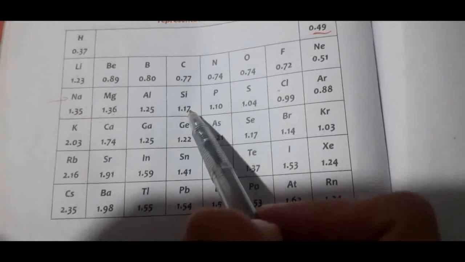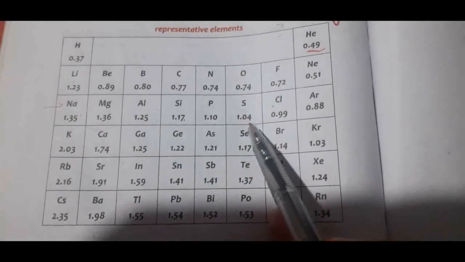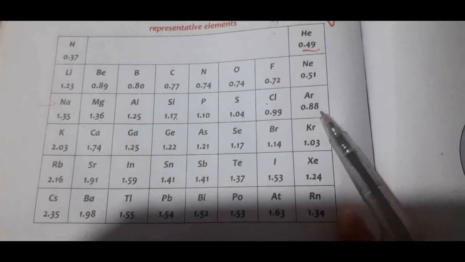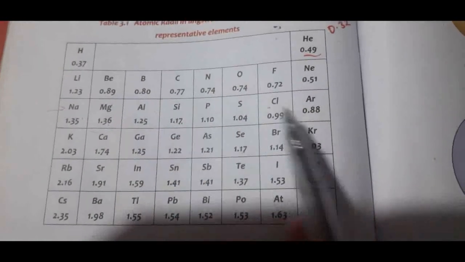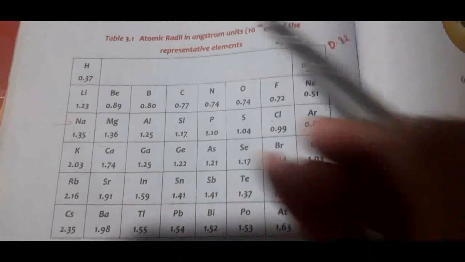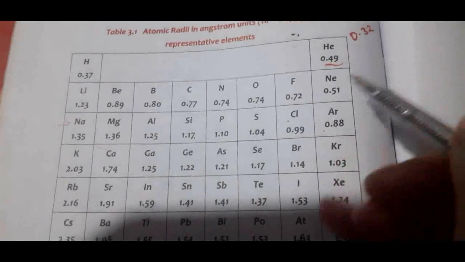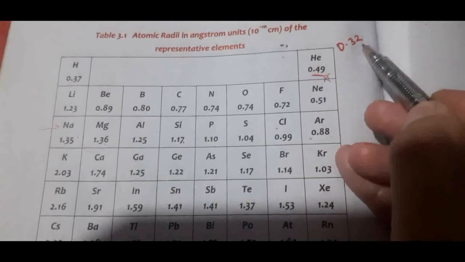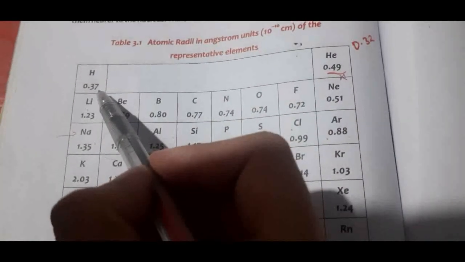Silicon 1.17, lowered. Phosphorus 1.10, more lowered. Sulfur 1.04, more lowered. Chlorine 0.99, more lowered. Argon 0.8, so it's again lowered. So from left to right, the majority of the atomic radii decreases, right? Here in the first period there is 0.37, whereas helium is 0.49, so it's wrong. The atomic radii of helium is 0.32, so it's less as compared to 0.37.